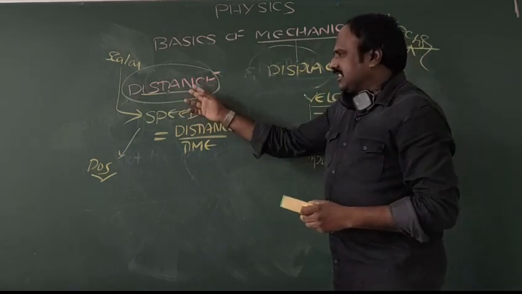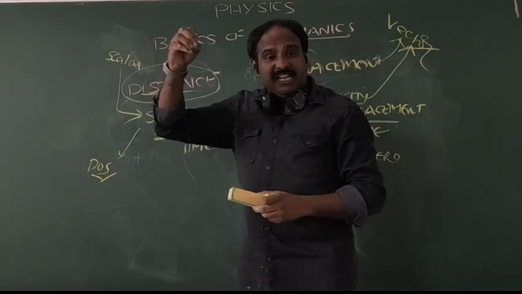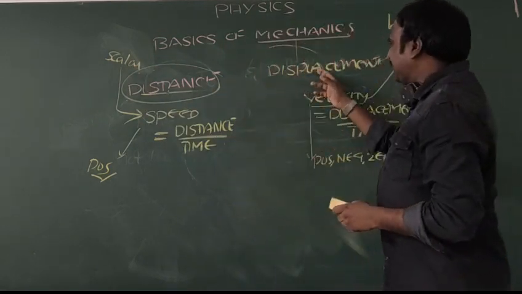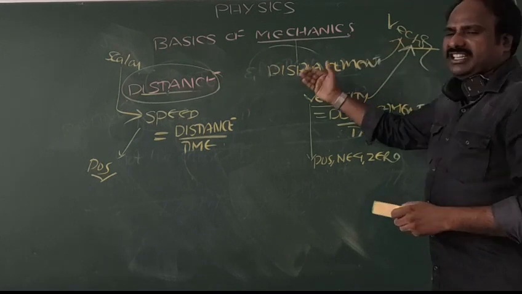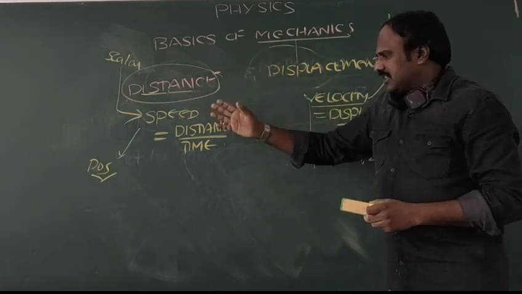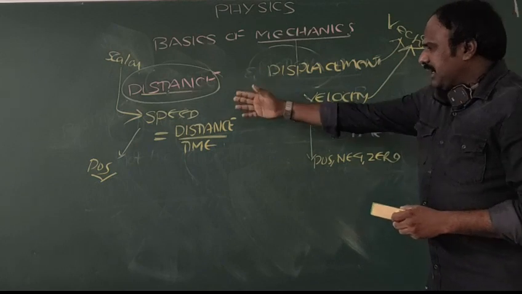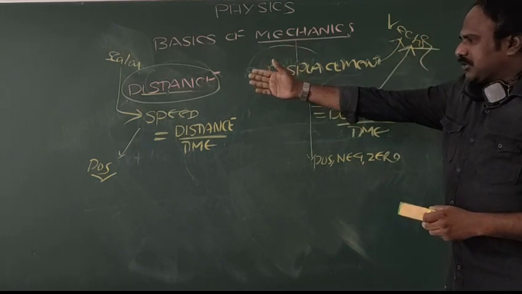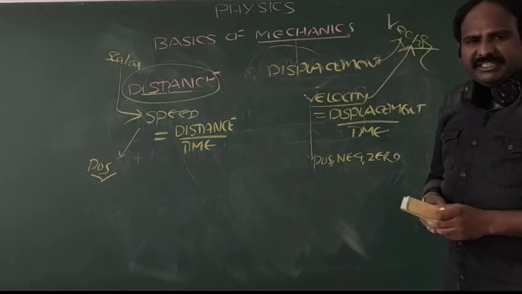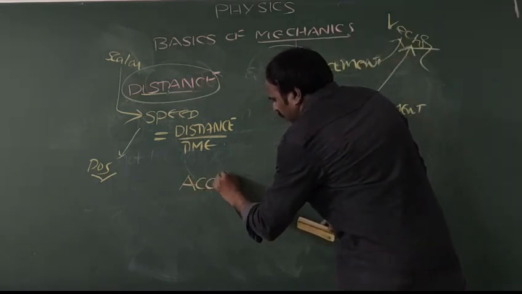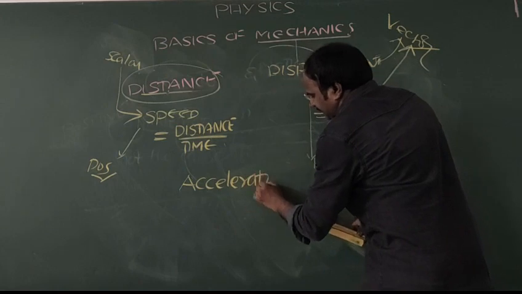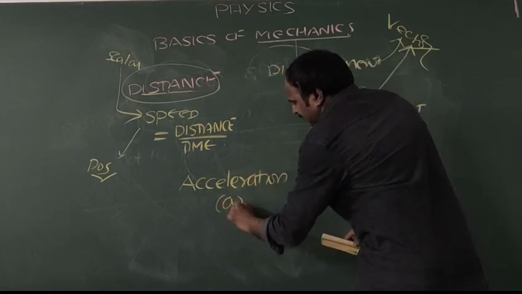Always remember, distance is a scalar which is always positive. Displacement is a vector which may be positive, negative or even zero. So these are the things with which you can define speed and velocity with respect to distance and displacement. Now coming to a new word, which we are going to call acceleration, generally indicated by A.